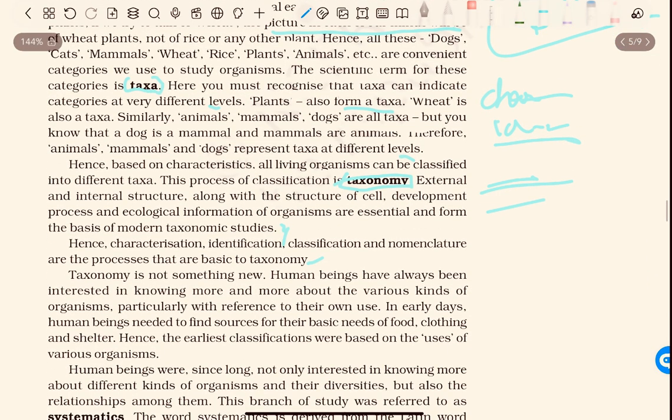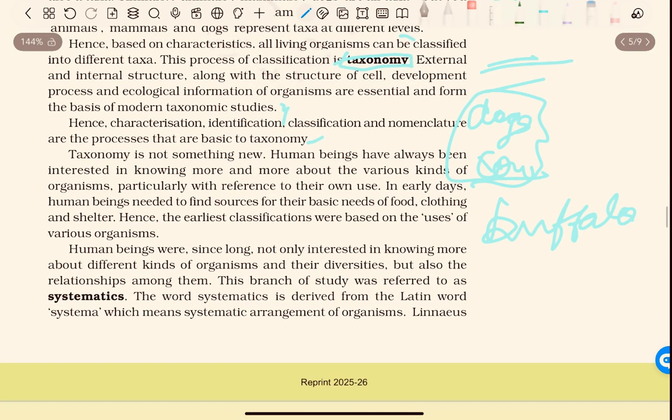Taxonomy is not something new. Human beings have always been interested in knowing more and more about the various kinds of organisms, particularly with reference to their own use. In early days, human beings needed to find resources for their basic needs of food, clothing, and shelter. Hence, the earliest classifications were based on the uses of various organisms. Like you use a dog as your pet animal, as your guard. Cow you use for milk, or buffalo you use for giving milk. So they are based on the uses of various organisms.